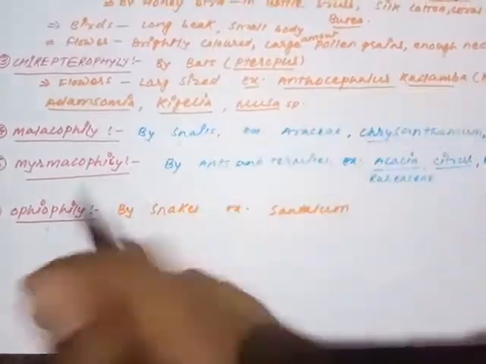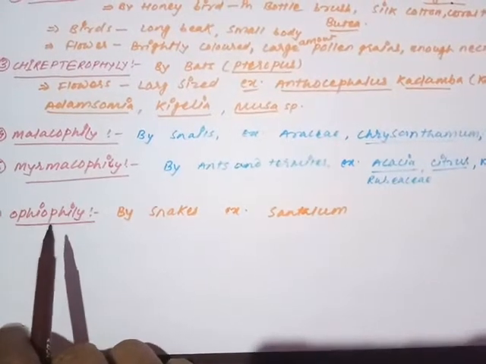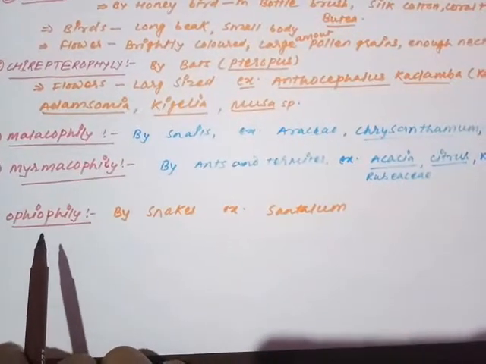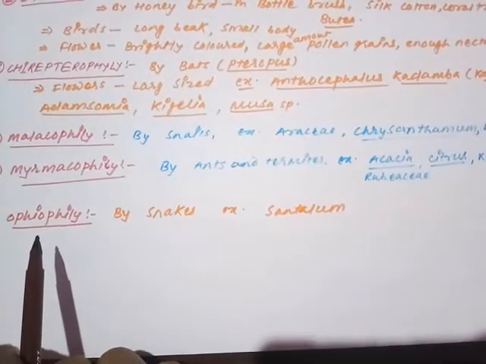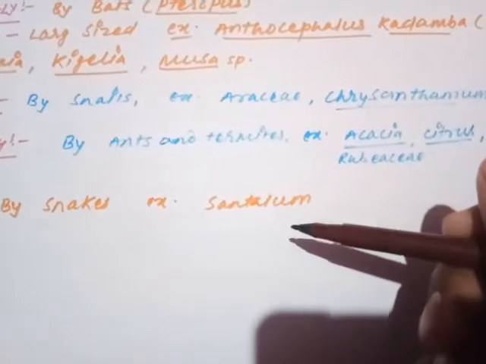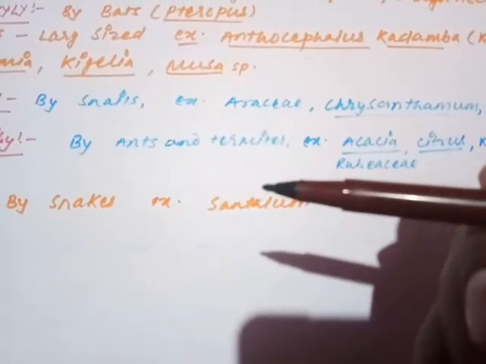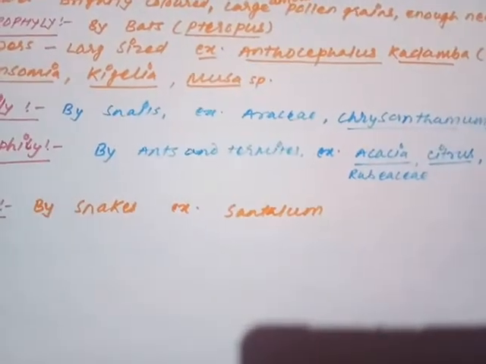So such kind of pollination is called Ophiophily. When snakes are working as the pollinating agency, then it is called Ophiophily. The example for such kind of plant is Santalum. You know very well, in Hindi, there is a shloka: Chandan Vish vyapat nahi, lipte rahat bhujang.